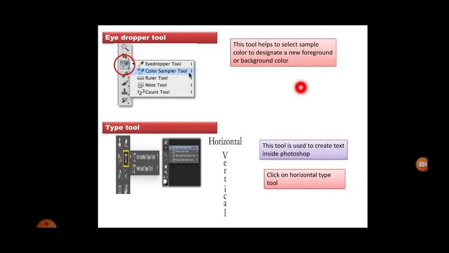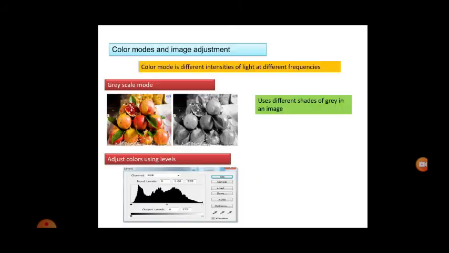Next is the type tool. We're going to type text using this tool. This tool is used to create text inside Photoshop between the photos. It can be a horizontal tool or a vertical tool. So you can write like this or you can write downwards. It depends on how the image is and what you're going to write in between the image.